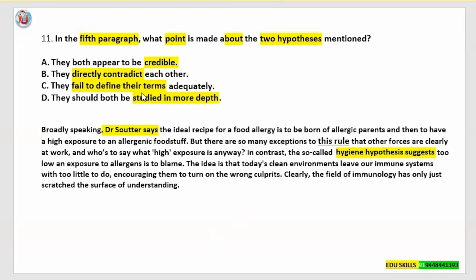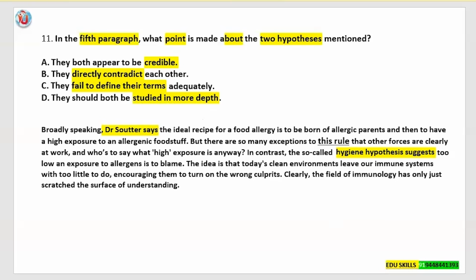Fail to define their terms. Answer option D. They should both be studied in more depth. The keyword is studied in more depth. The keywords in the question are fifth paragraph, then what point, and about. It is an about question about two hypotheses which have been mentioned in the text.